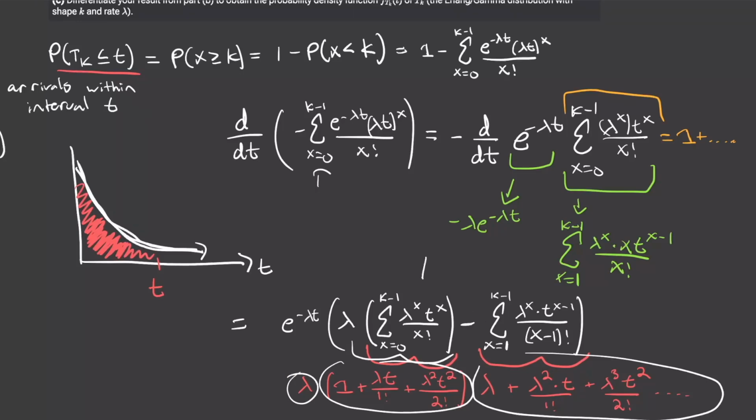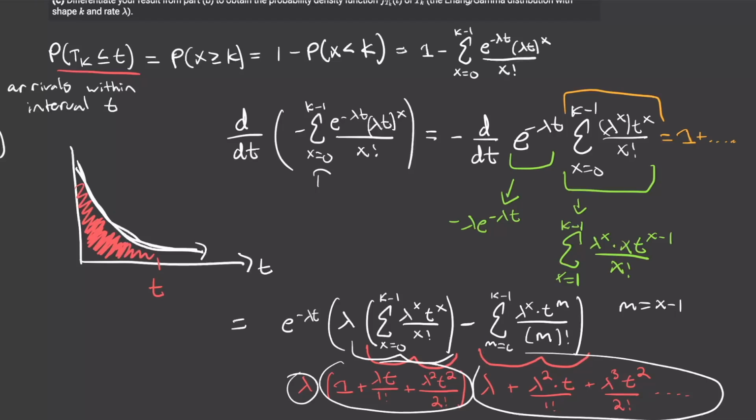So to get these two summations to look more similar, let's do a little change of iterator on this one over here. Let's let m, our new iterator, be equal to x minus 1. Then we can get these two sums to look more similar when I replace the x minus 1s with m's. And for our iterator, x is starting at 1, so when we plug in x equals 1 over here, we get m equals 0.